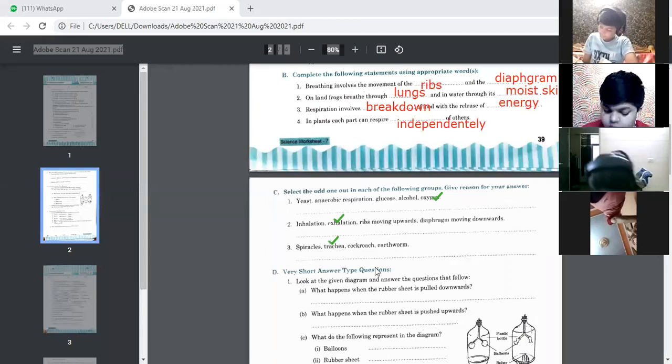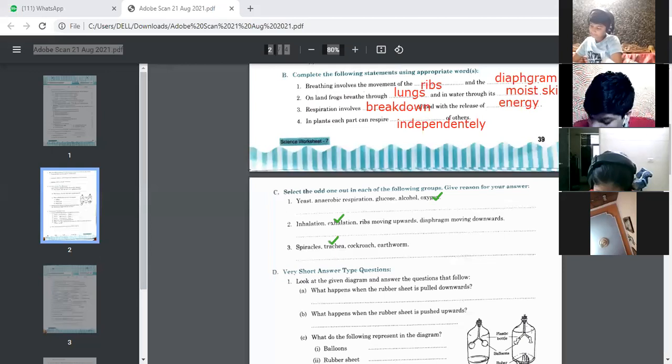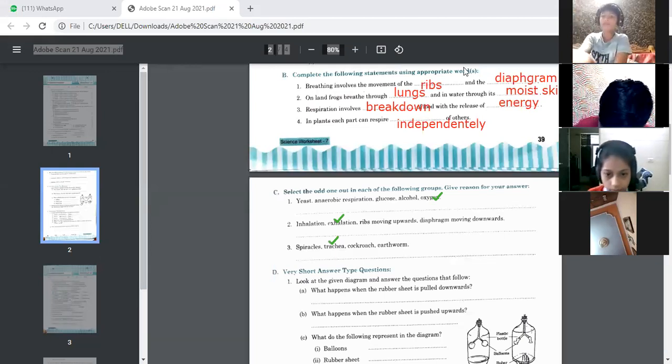Next is very short answer type questions. Look at the given diagram and answer the following questions. What happens when the rubber sheet is pulled downward? So children, we have already done this experiment. You can tell me what happens when this rubber sheet is pulled downward.